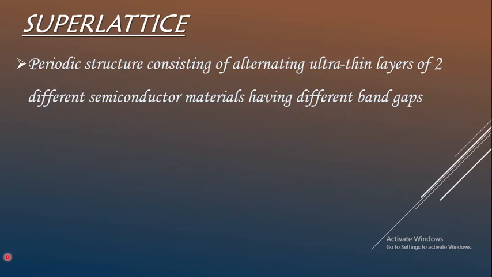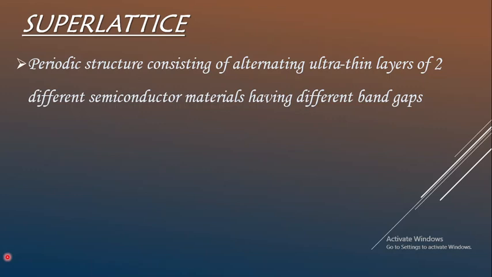Otherwise, such structures are not possible. We have already studied this. If we need to get a quantum well, then we need to sandwich a lower bandgap semiconductor material in between semiconductors having a higher bandgap, so that an electron trap is set, which is called a quantum well.